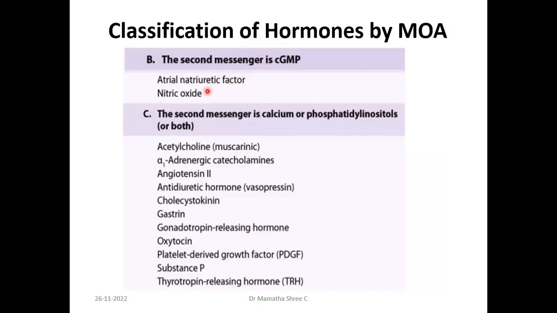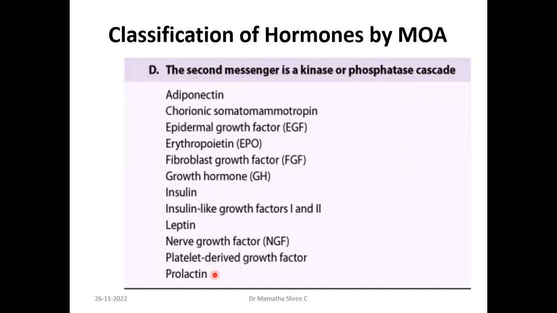Next, hormones which bind to the cell membrane receptor and act through cyclic GMP are atrial natriuretic peptide or factor and nitric oxide. Then other hormones which bind to the cell membrane and act through calcium or phosphatidylinositols or both could be acetylcholine, alpha 1 catecholamines, angiotensin 2, vasopressin, cholecystokinin, gastrin, gonadotropin releasing hormone, oxytocin, platelet derived growth factor, substance P, thyrotropin releasing hormone.